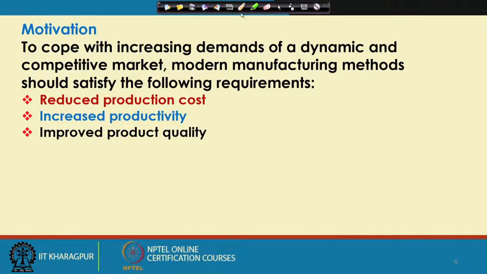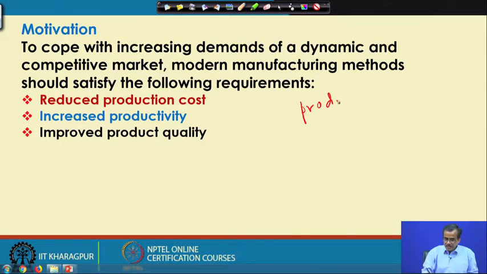Now, before I proceed further, let me tell you something regarding the different types of production methods which we generally use. The purpose of production is actually to convert the raw materials to the finished product.